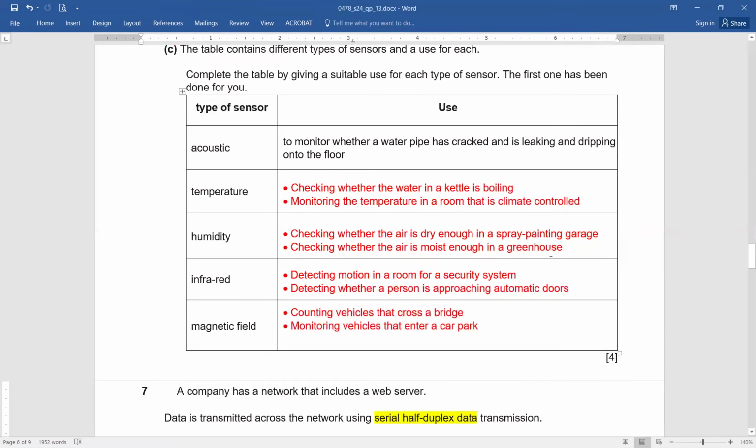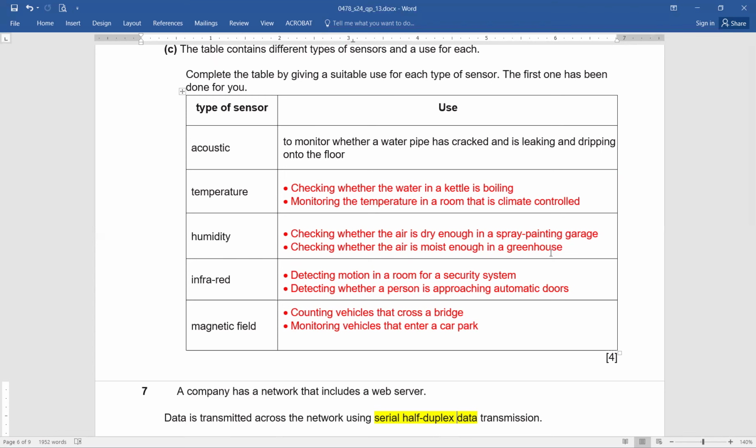So out of these five, we are supposed to mention the application, the use of each. Temperature sensor: checking whether the water in a kettle is boiling, monitoring the temperature in a room that is climate controlled. Humidity sensor: checking whether the air is dry enough in a spray painting garage, checking whether the air is moist enough in a greenhouse. Infrared sensor: detecting motion in a room for a security system, detecting whether a person is approaching automatic doors. So that is the application of infrared sensors.